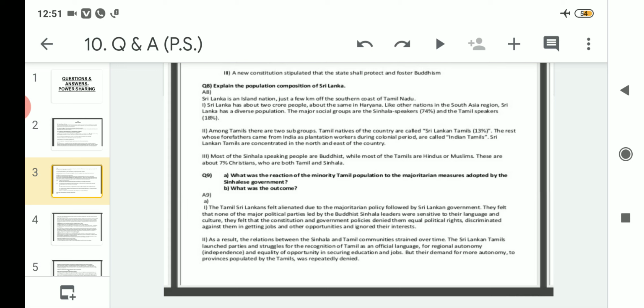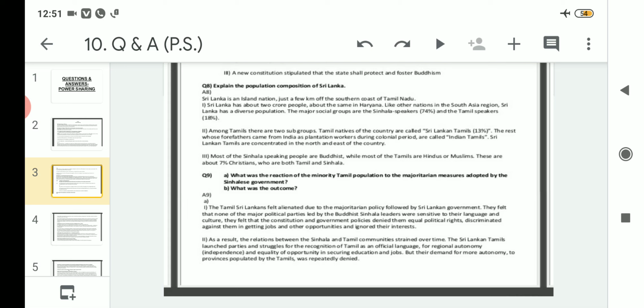So in that case, the Sri Lankan Tamils were left alienated at that time because they were not given equal political rights also. Regarding the language, that was also not made the official language, and regarding the vacancies in government jobs and university posts, that was also for the Sinhalese people. So all these led to what? Led to a sense of alienation among the Sri Lankan Tamils.